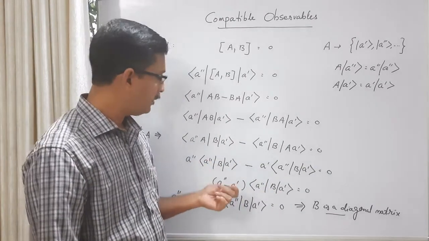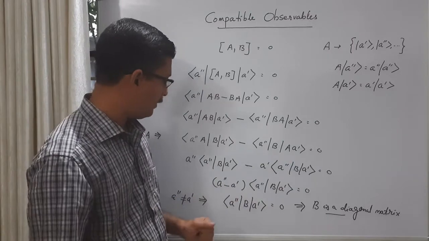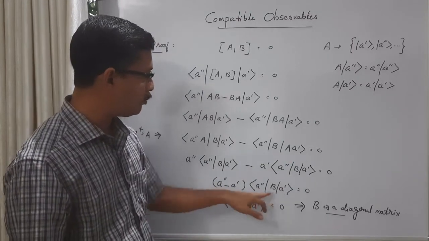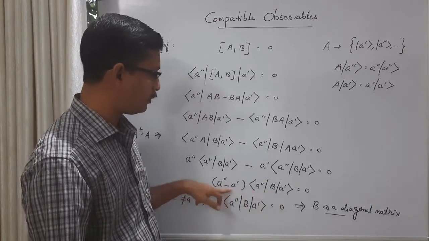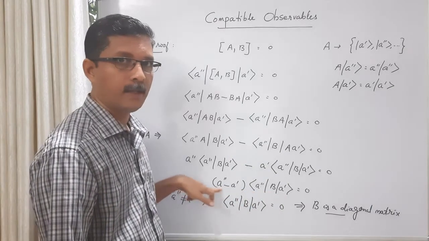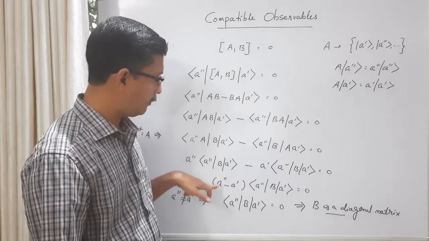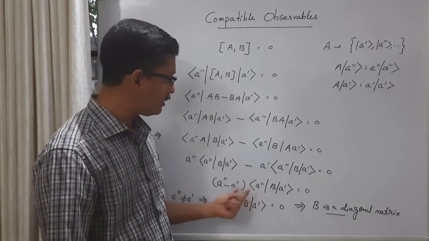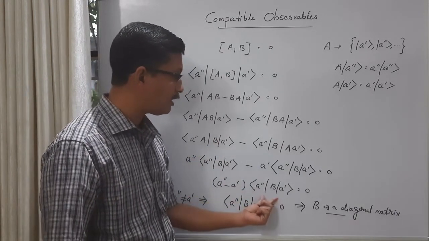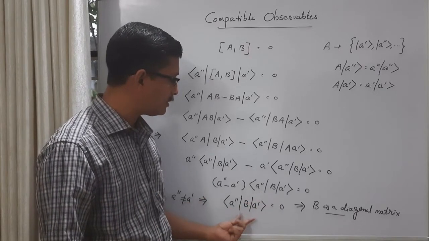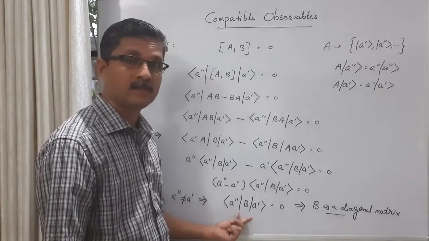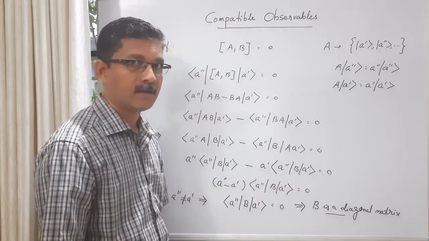With degeneracy, the two eigenkets will be different but may correspond to the same eigenvalue, so we cannot say surely that the off-diagonal matrix elements are 0, that is, that B is diagonal.